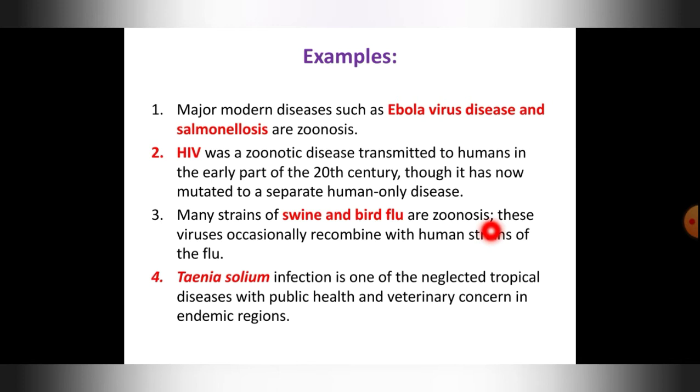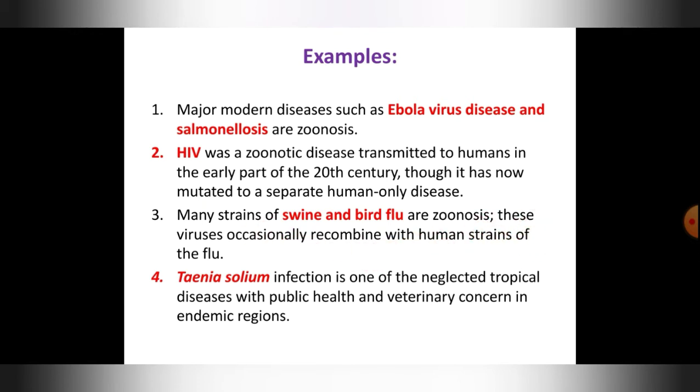So this is avian influenza, which primarily infects birds and can also infect humans from the infected birds. Usually in poultry it spreads very fast. These viruses occasionally recombine with human strains of the flu.